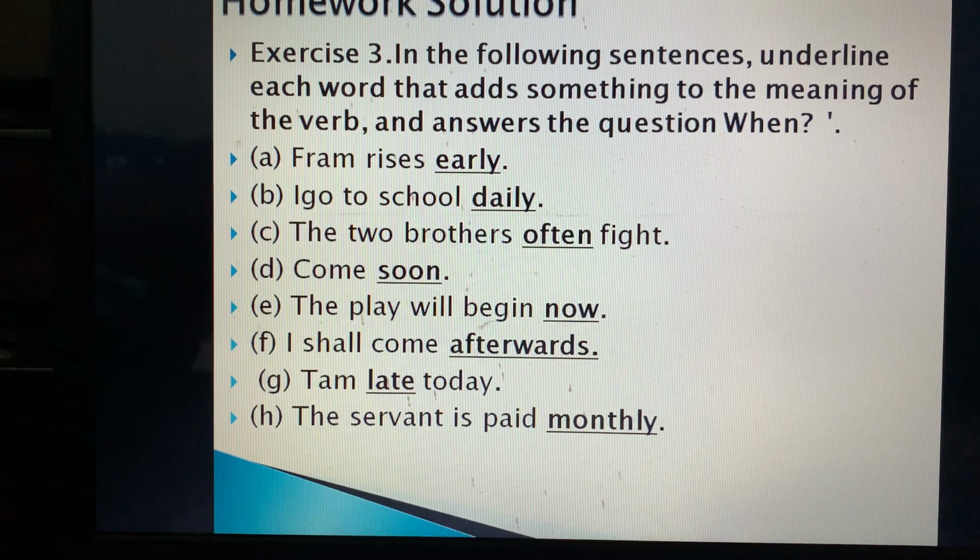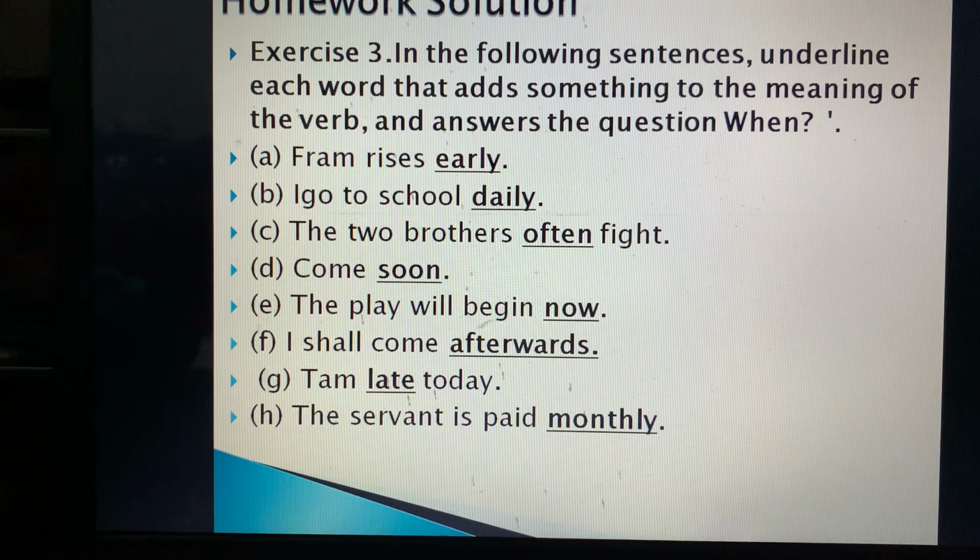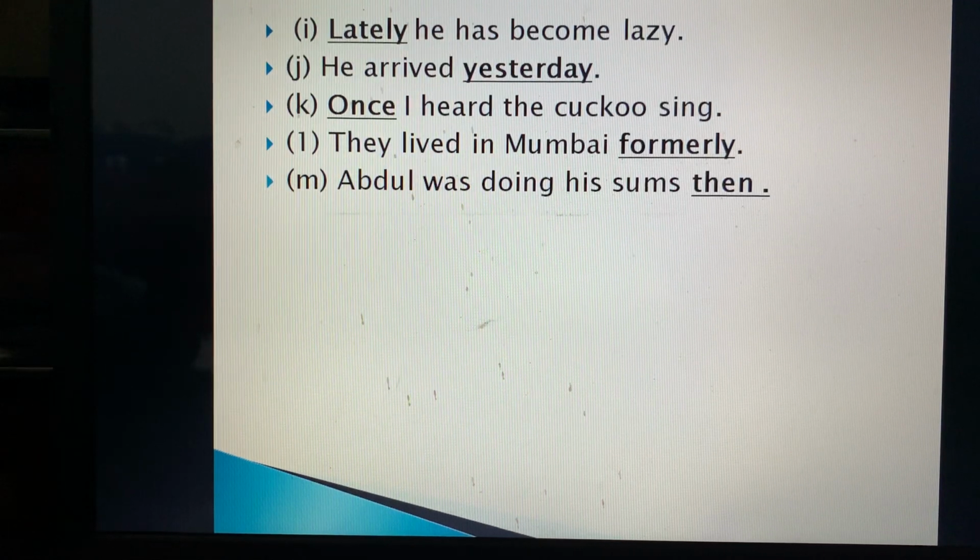The play will begin now. Now, abhi, adverb of time. I shall come afterwards. Afterwards means baad mein. Again adverb of time. I am late today. Late is again adverb of time. The servant is paid monthly. कब दिया जाता है? Monthly दिया जाता है. Adverb of time. Lately he has become lazy. Lately again is the adverb of time.